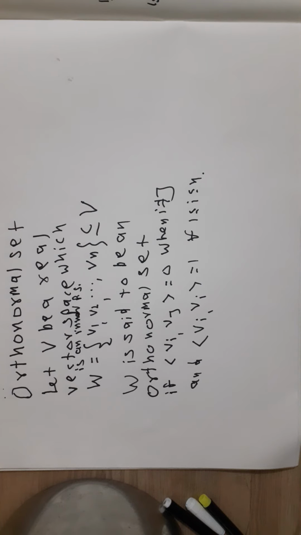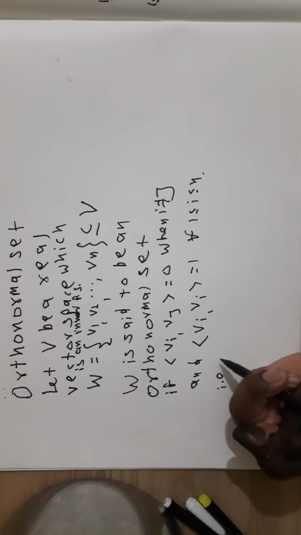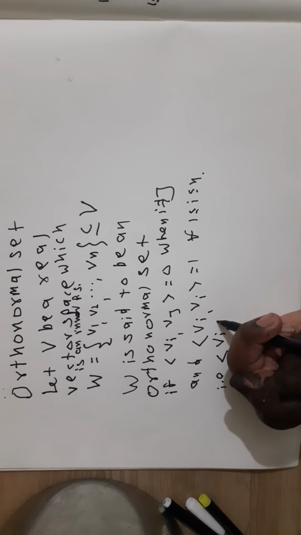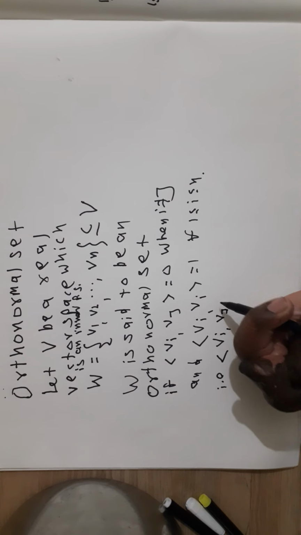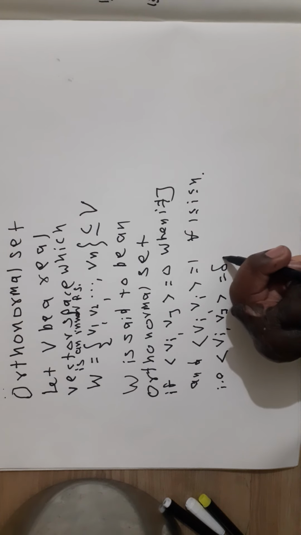Then W is said to be an orthonormal set if angle bracket Vi comma Vj is equal to 0 when i is not equal to j, and angle bracket Vi comma Vi is equal to 1 for 1 less than or equal to i less than or equal to n. That is, angle bracket Vi comma Vj is equal to delta ij.